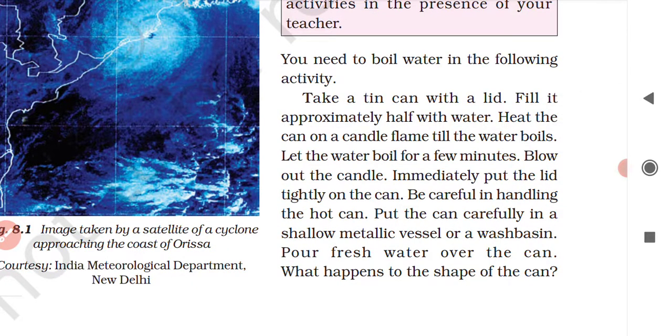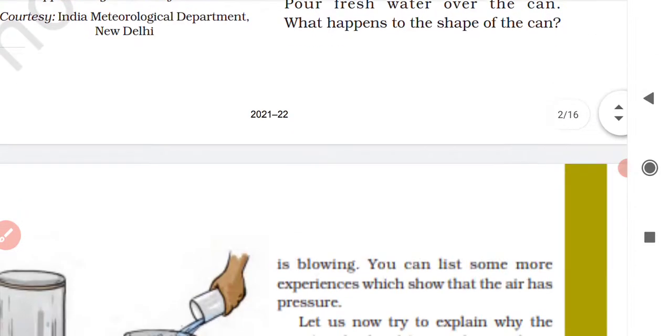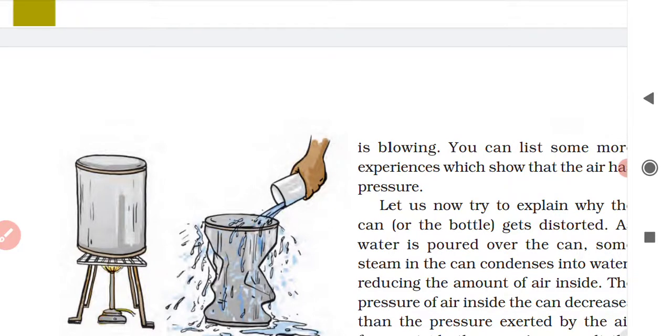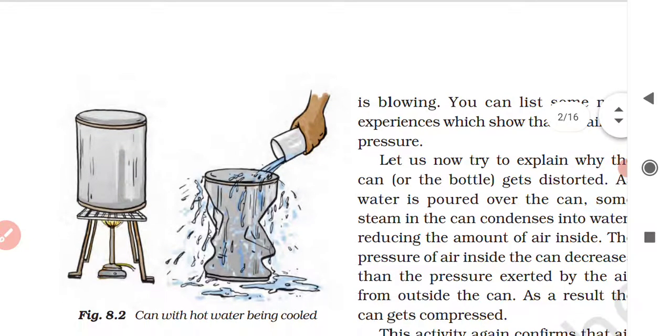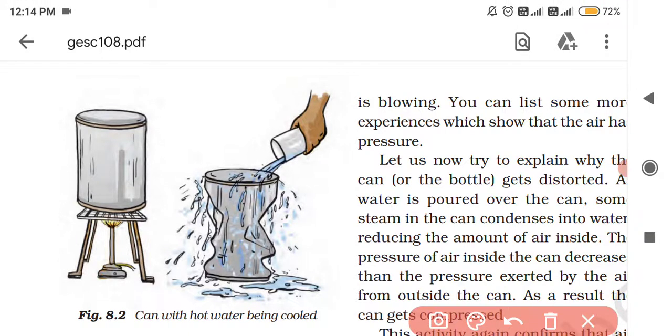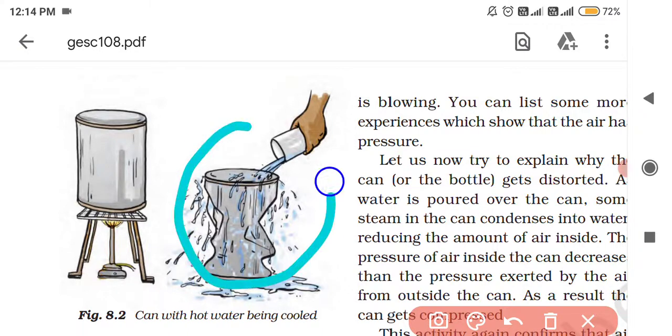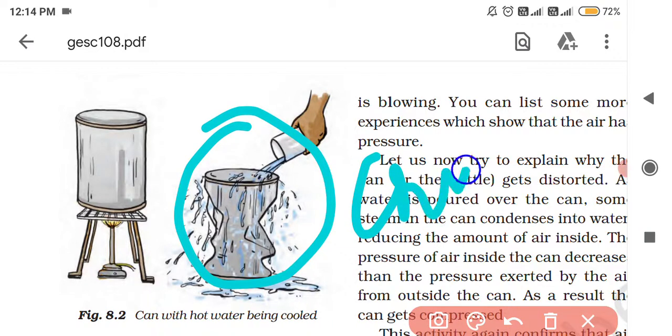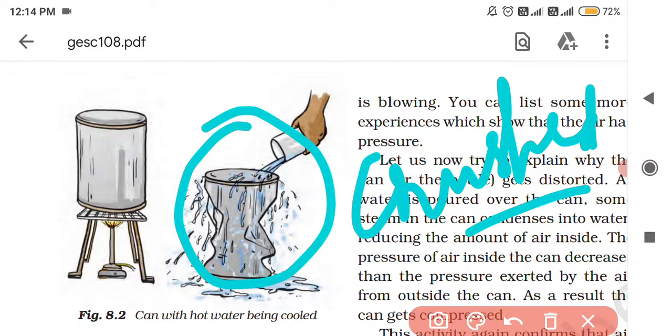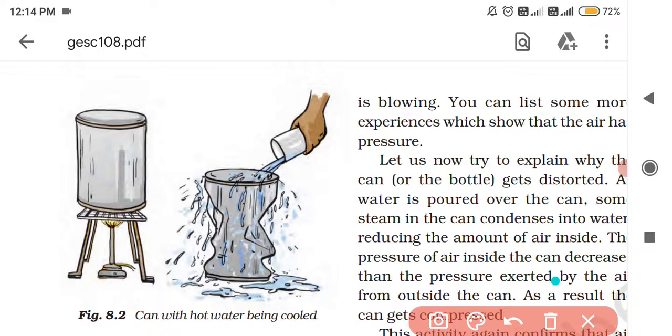Be careful in handling the hot can, and put the can carefully in a shallow metallic vessel or a wash basin. If a basin is nearby, or if an empty area is there, place the hot tin can there. Then you have to add fresh, cold water to the hot tin can which is containing the boiled water. Now you see what the shape is. The shape of the hot tin can gets distorted, or crushed. In this figure we can identify it.